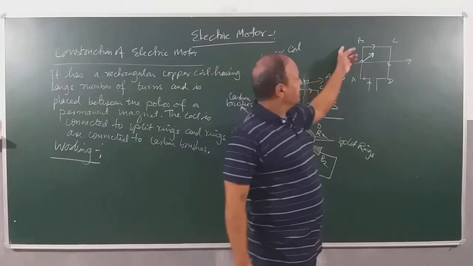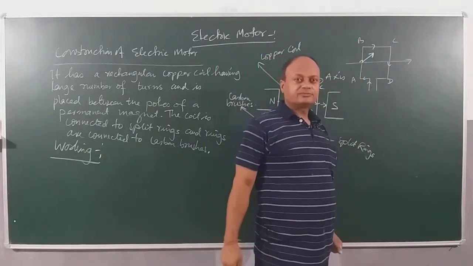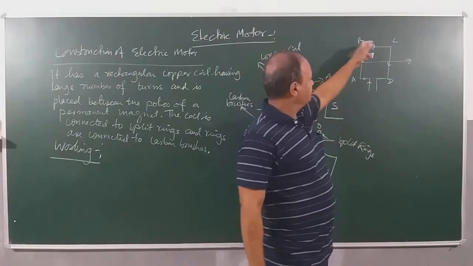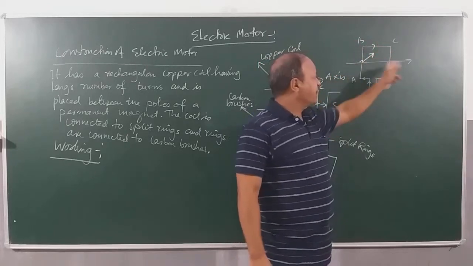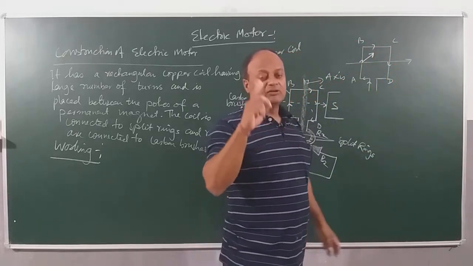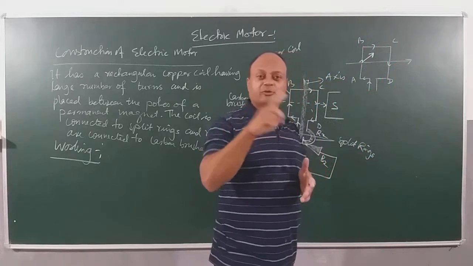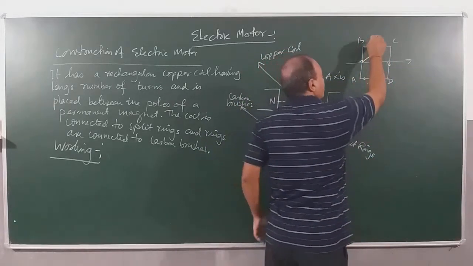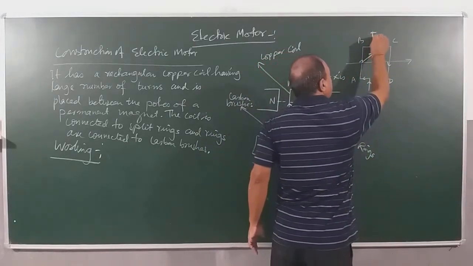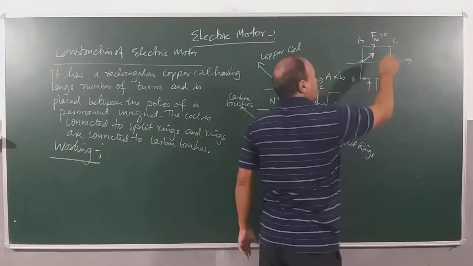Now come side AB. Side BC now. Side BC is parallel to the magnetic field. And I told you, when a side is parallel to the magnetic field, there will be no force on it. So force on this side BC is equal to 0. There is no force on BC.